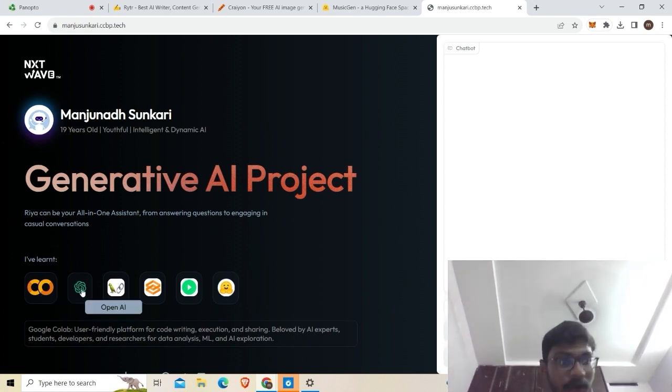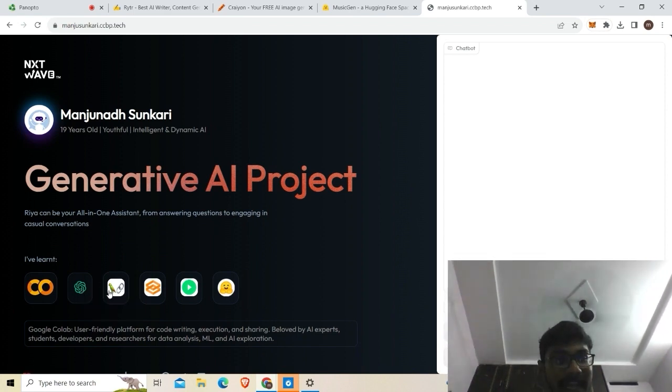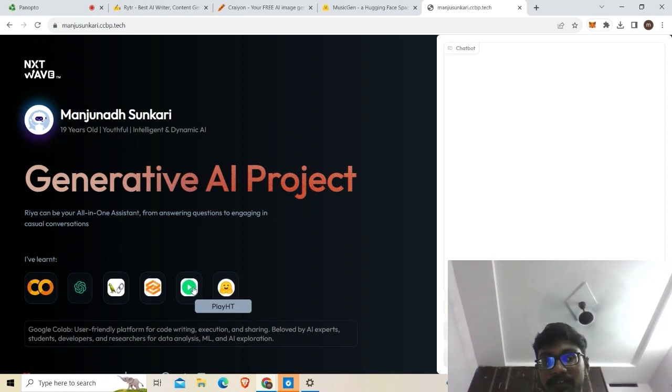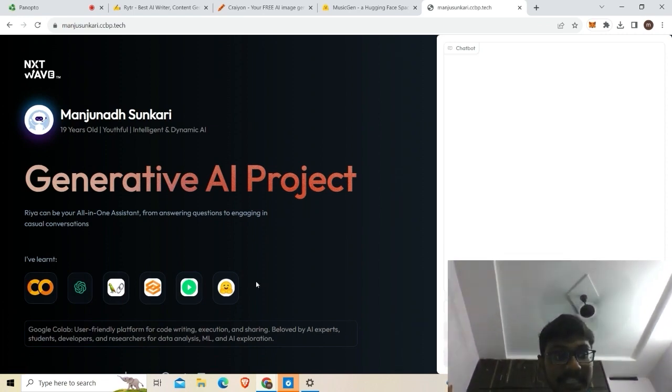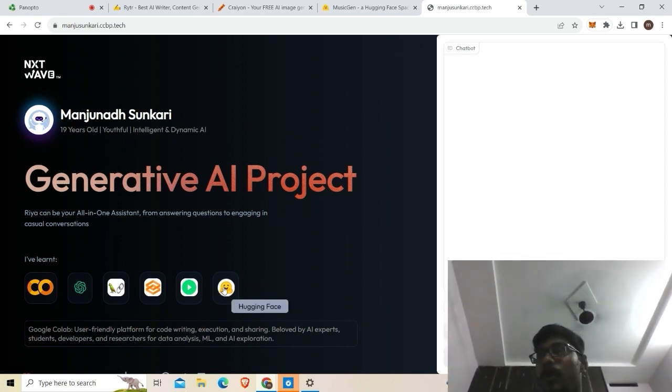OpenAI is the open source network; ChatGPT is the best example of it. This is LangChain, and this is Gradio. By using Gradio, I have created this bot. And PlayHT, if you click here, will give you a response in a voice assistant way. And this is Hugging Face.